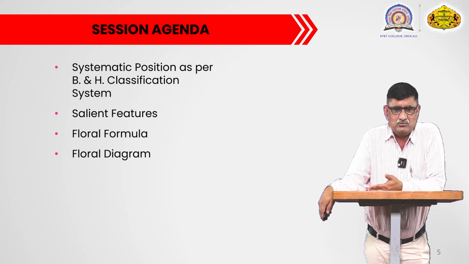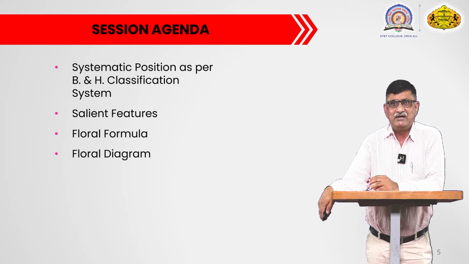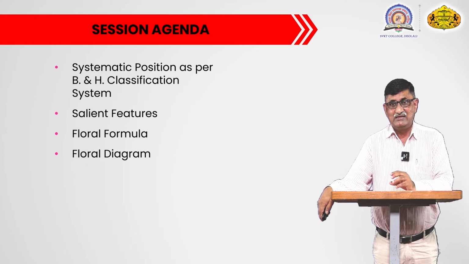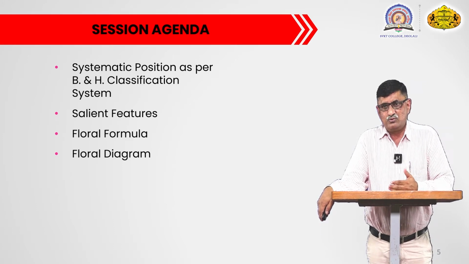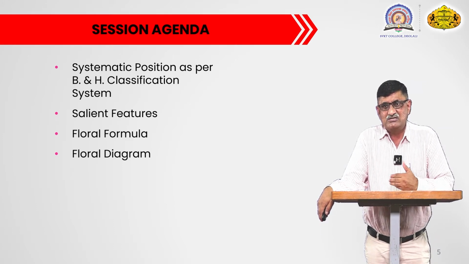In the reproductive characteristics, first we have to study the inflorescence of the particular plant family. There are basically two kinds of inflorescence. We have to identify what kind of inflorescence is present in the plants of a particular family. Then after identifying the inflorescence, you have to study the flower.